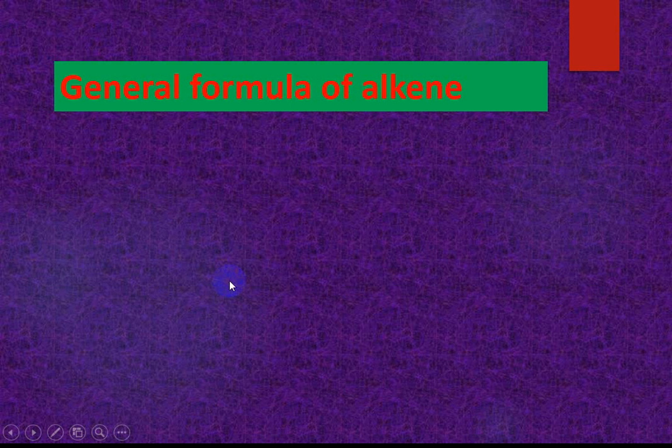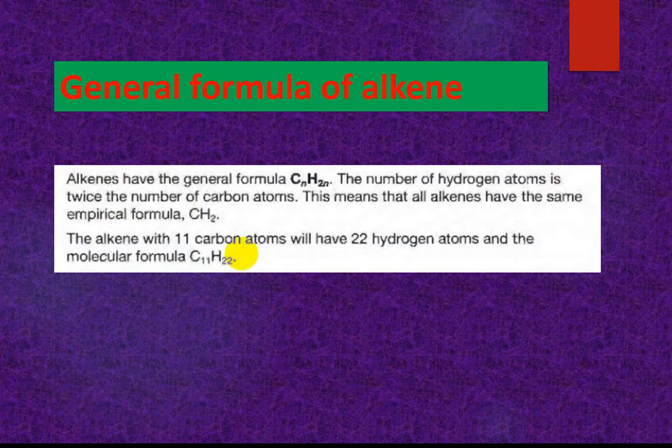Okay, general formula of alkene. What is the general formula of alkene? CnH2n. Hamid, good. Alkenes have the general formula CnH2n. The number of hydrogen atoms is twice the number of carbon atoms.